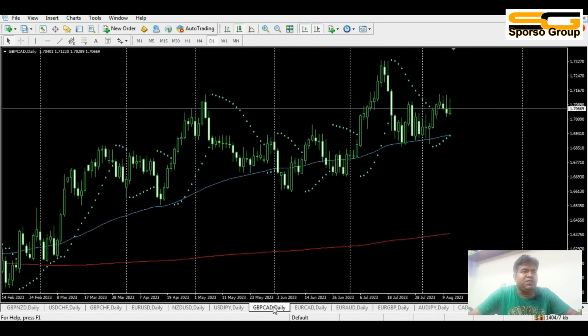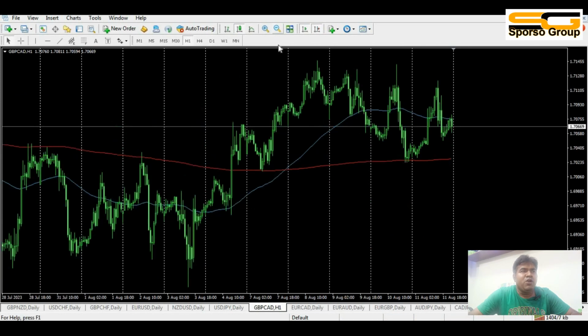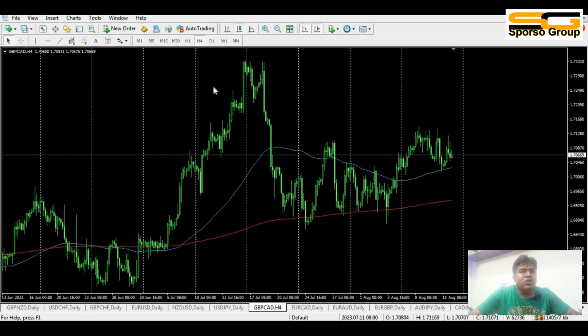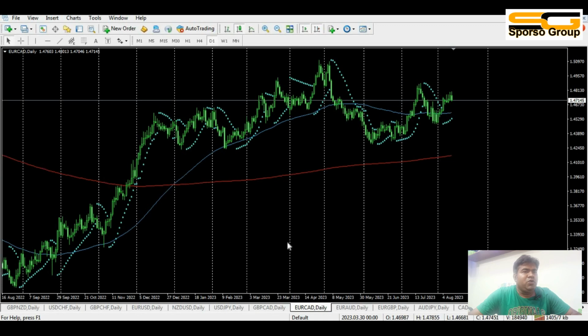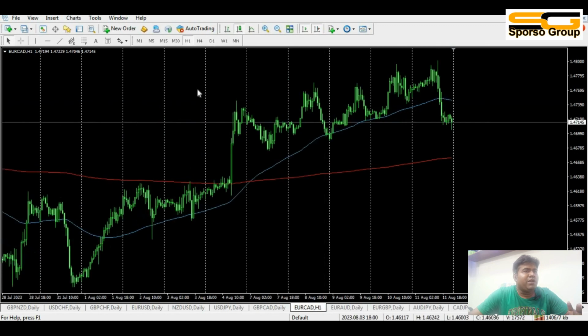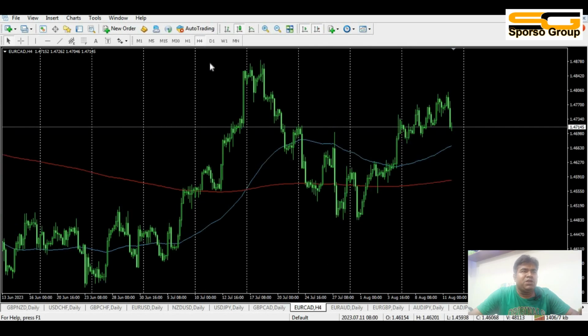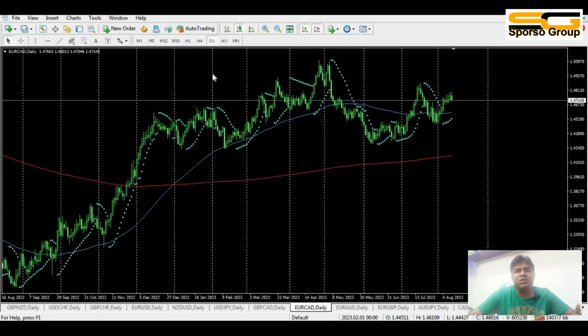GBP CAD: the 1 hour chart is uptrend, the 4 hour chart is uptrend, and the day chart also uptrend. You should look to buy at this moment. That's an uptrend market. EuroCAD: the 1 hour chart is uptrend, the 4 hour chart is uptrend, and the day chart also uptrend. That means you could buy in these places in the next week. I hope there is big profit from there.